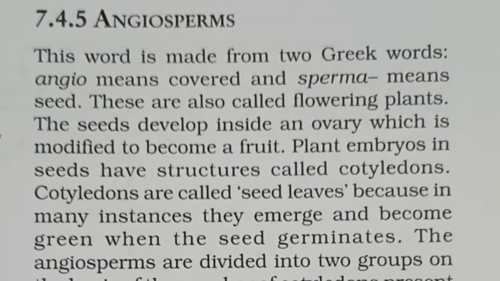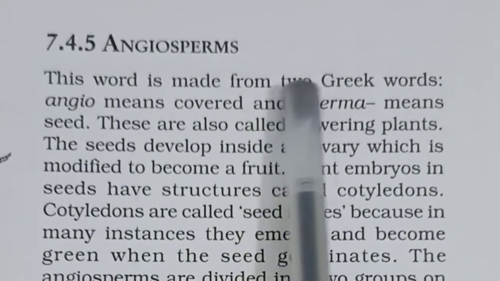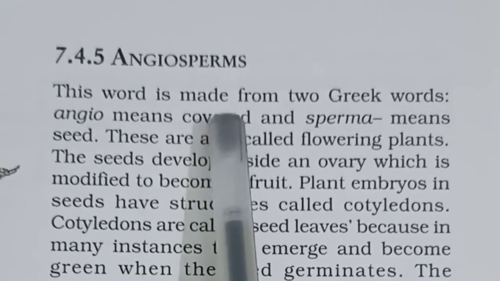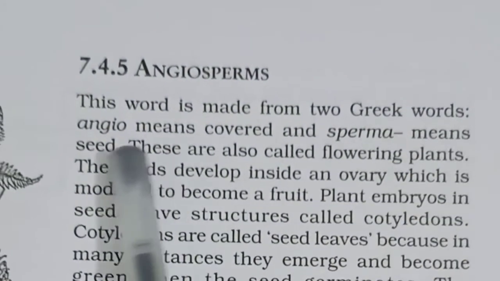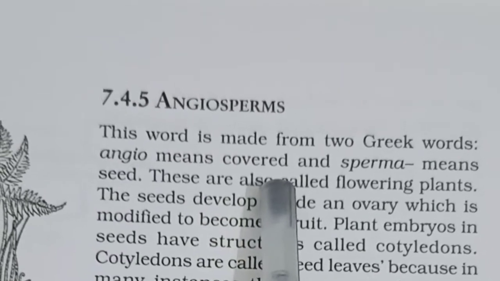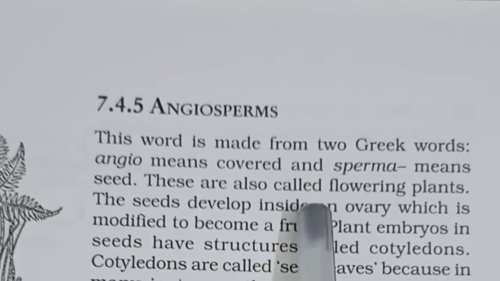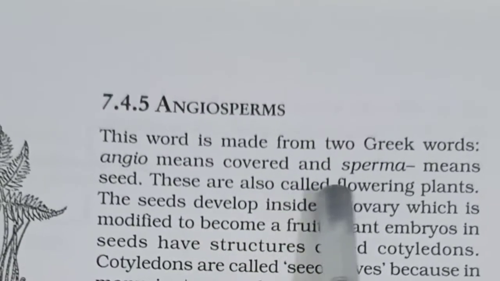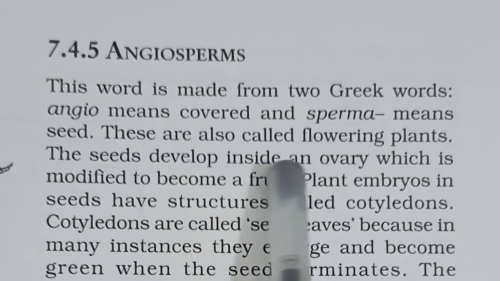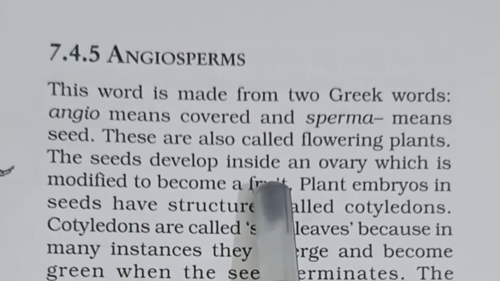Next we have angiosperm. This word is made from two Greek words. Angio means covered, case we can say, C-S-E, case, and sperma means seed. So these are such kind of plants which produce seeds enclosed inside the fruit. These are also called flowering plants. The seeds develop inside an ovary which is modified to become a fruit.